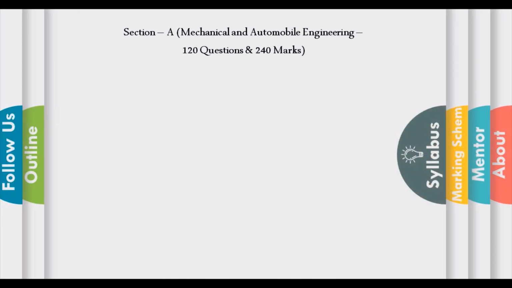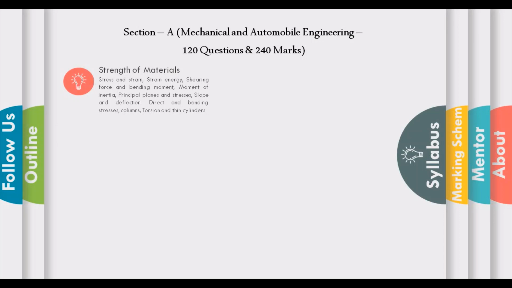So let us discuss the syllabus. First of all, section A, which is a combination of mechanical and automobile engineering, 120 questions, 240 marks. There are a total of 6 modules in section A. Let us see one by one. First is strength of materials, which includes stress and strain, strain energy, shearing force and bending moments, moment of inertia, principal planes and stresses, slope and deflection, direct and bending stresses, columns, torsion and thin cylinders.